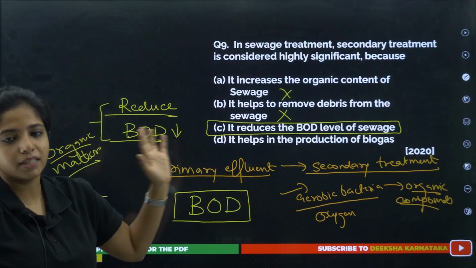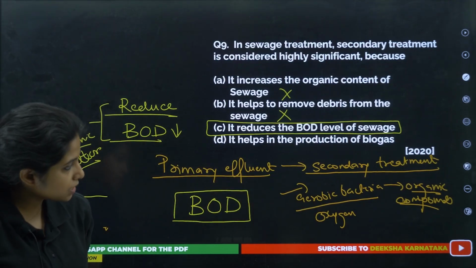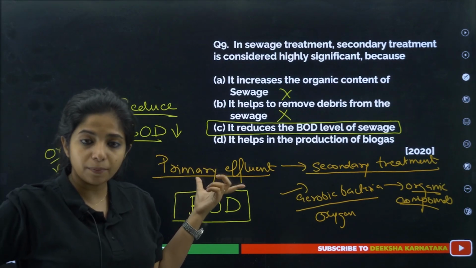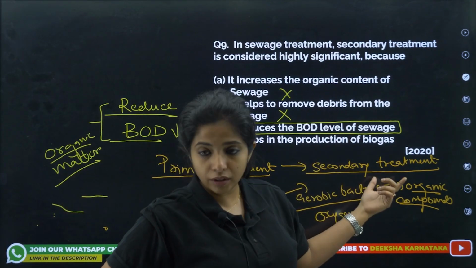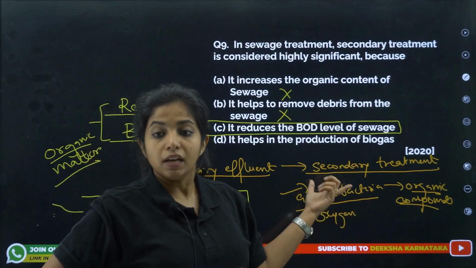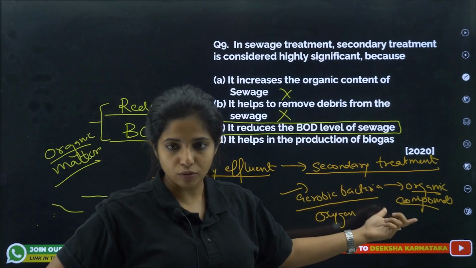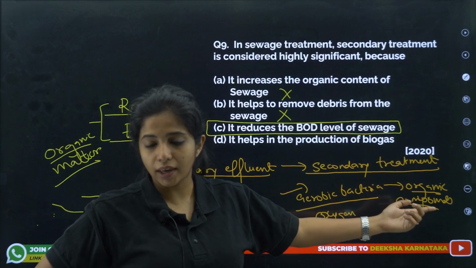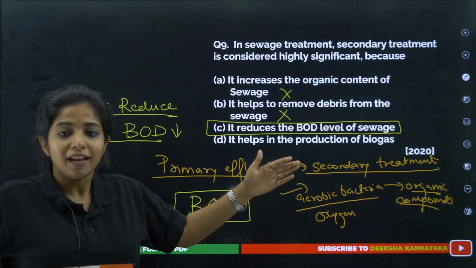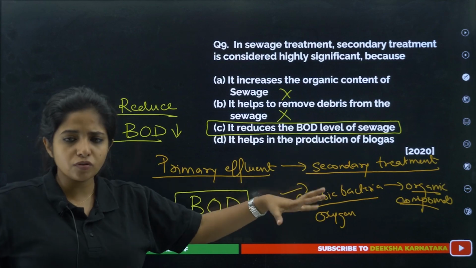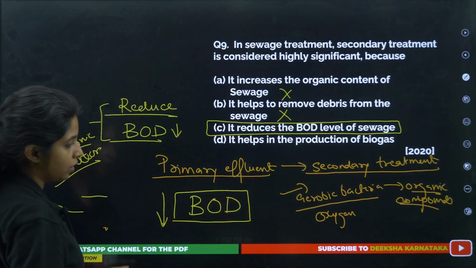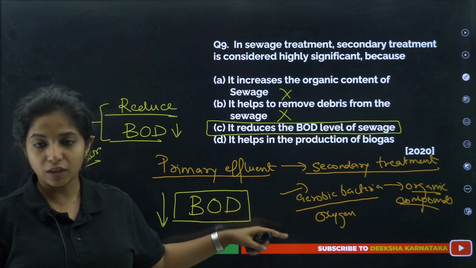Now over here we are treating it separately, that's a different thing. So hence, what am I saying? I did filtration and sedimentation in primary treatment. I got the primary effluent. Now I am going to treat it further with the help of secondary treatment, where I will treat it with aerobic bacteria first, which will need oxygen to break down the organic compounds, and hence over here the BOD is really high initially. Later on, when the aerobic bacteria breaks down almost all the organic compounds, the BOD reduces.